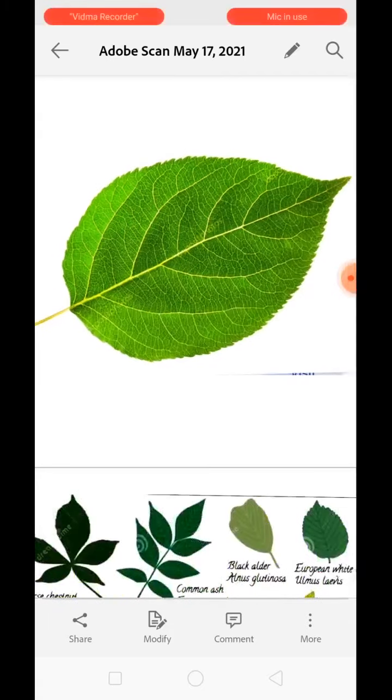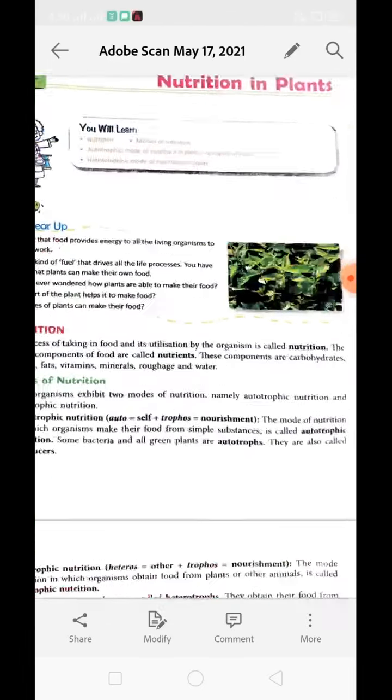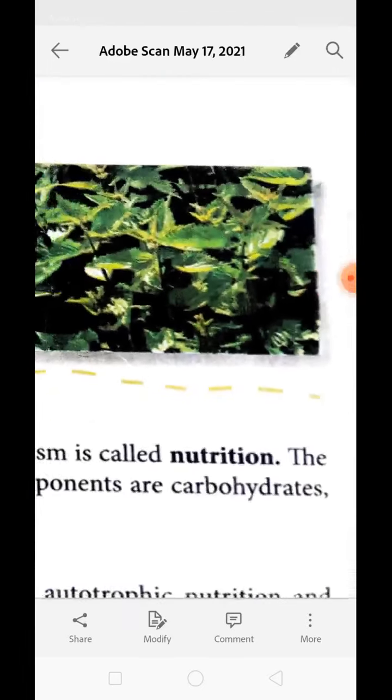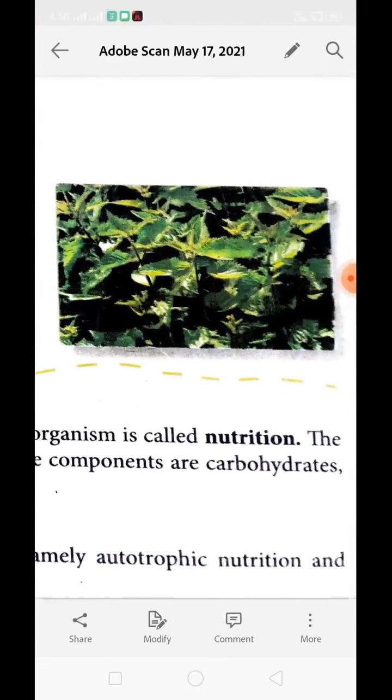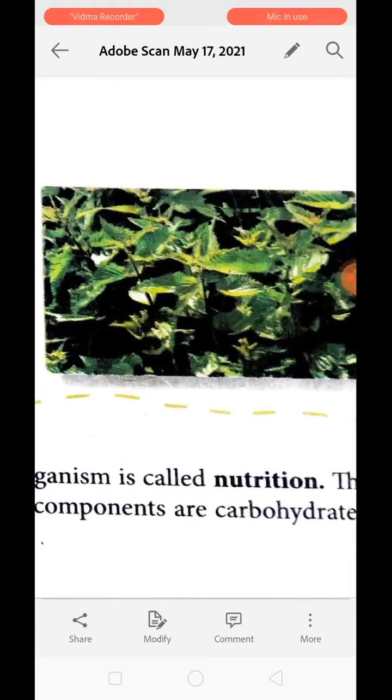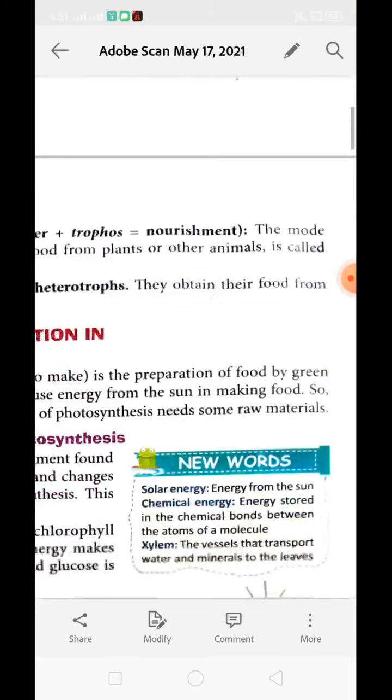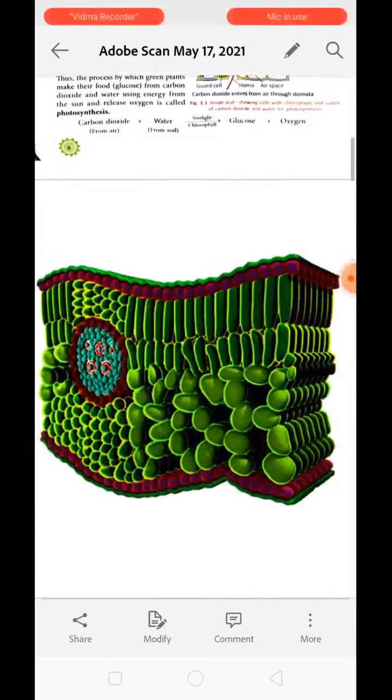Now next is, they are thin. See over here, we have some plant leaves. These leaves are very thin, and because of the thinness, when sunlight falls on the leaves, it can reach every cell of the leaf. You can see we also have a transverse section of the leaf.